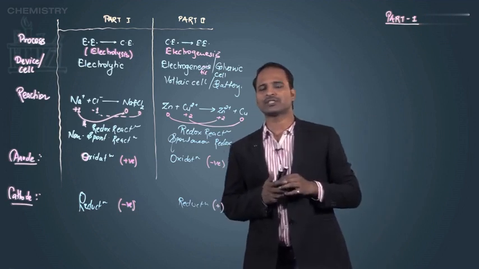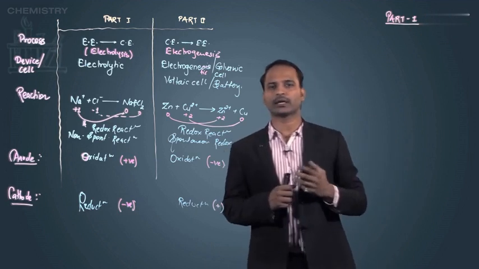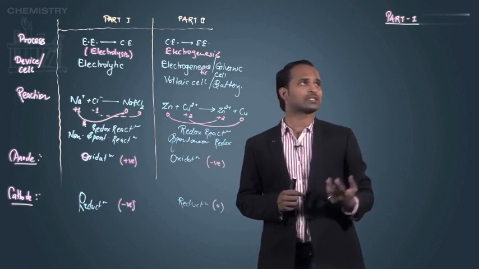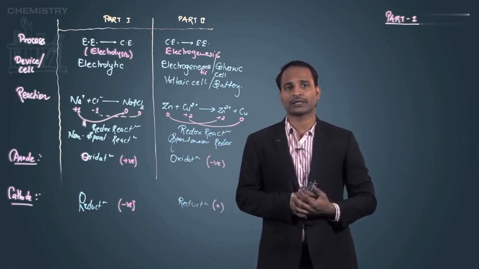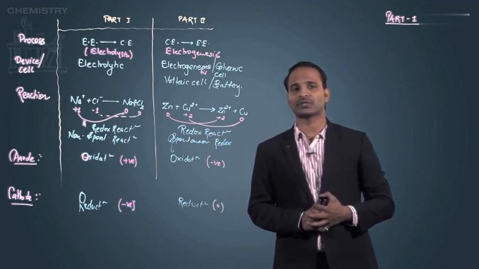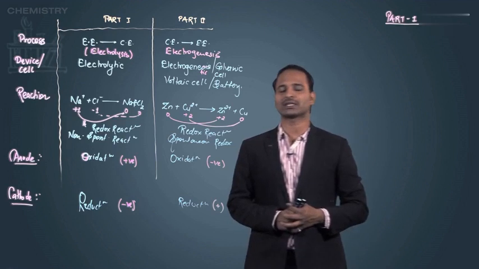Now in this electrolysis, what things are required? Here the first thing, electrolysis I am doing, that means I am converting electrical energy into chemical energy, and for this the cell which I am going to use is called an electrolytic cell.